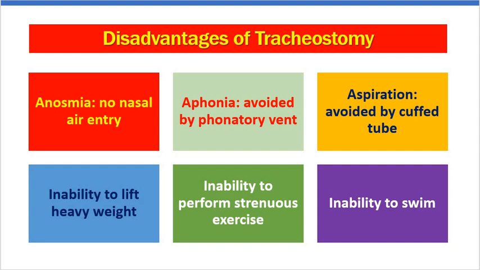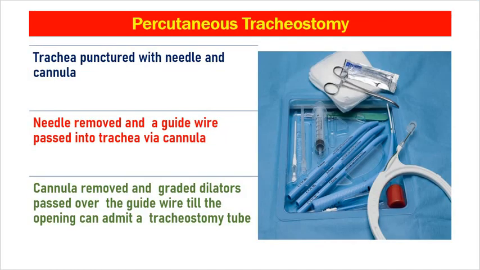Aspiration is avoided by cuffed tracheostomy tube. When the patient is in coma, then there might be aspiration, which can be avoided by cuffed tracheostomy tubes. And in conditions which require chest fixation, like digging, heavy weight lifting, patients cannot perform those procedures. Patient will be unable to perform strenuous exercises when chest fixation is required. Patient will be unable to swim. This is all regarding tracheostomy.